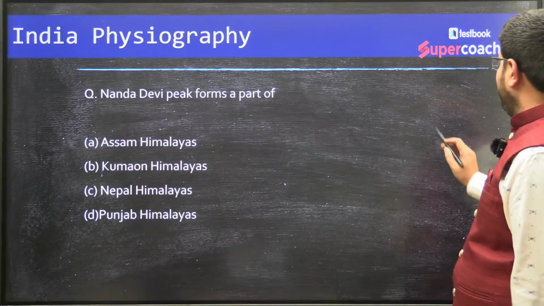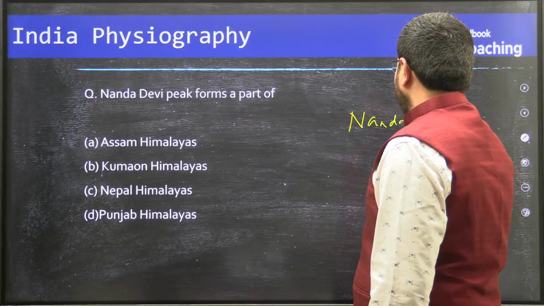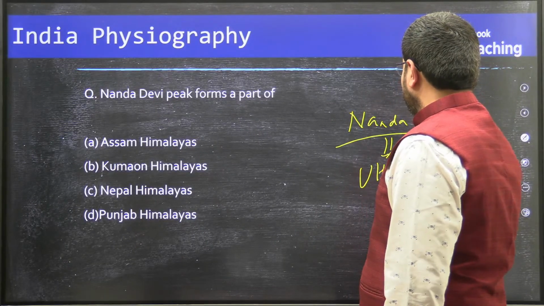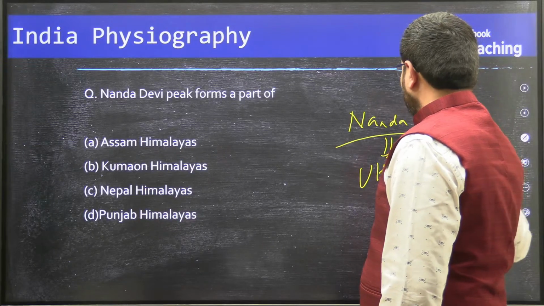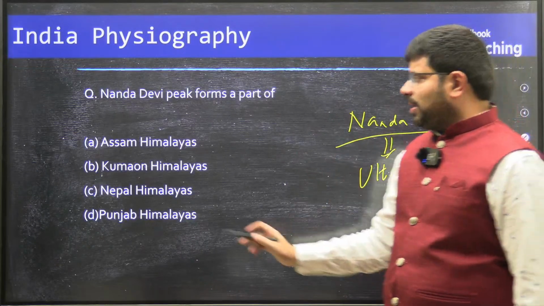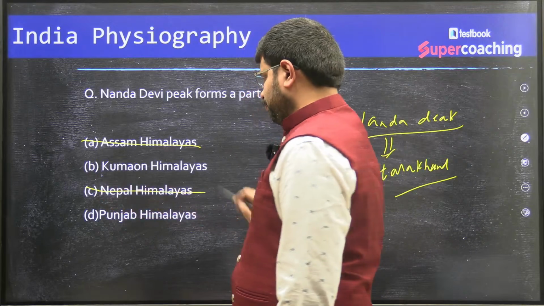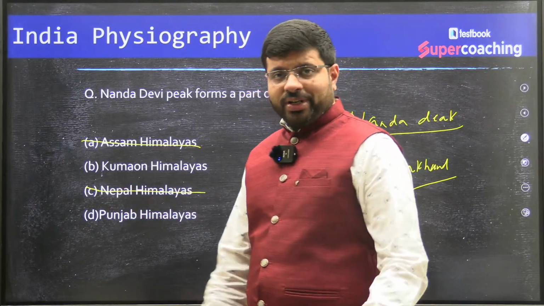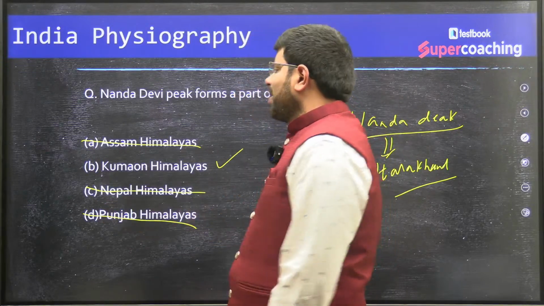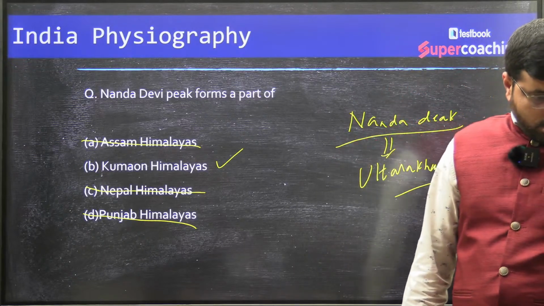Where is Nanda Devi? Nanda Devi mountain peak is part of Uttarakhand. Now you need to know which mountain range Uttarakhand is part of. Definitely you can avoid Assam. You can avoid Nepal. Then you should have known that even Punjab is not it. The answer is the Kumaon Himalayas. Right?